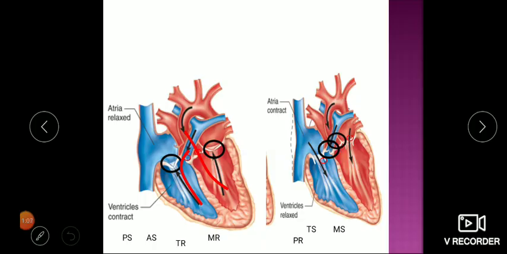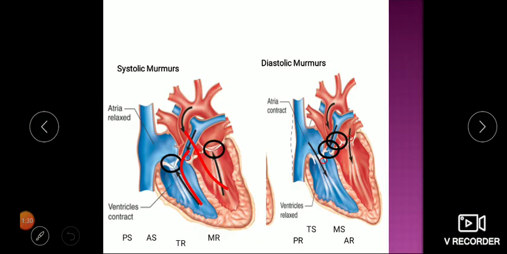So it is called AR, aortic regurgitation. These murmurs are heard during ventricular relaxation, or ventricular diastole. Like this, these murmurs are labeled as systolic murmurs and these are labeled as diastolic murmurs. Is it clear? These are because of abnormality of the valves.